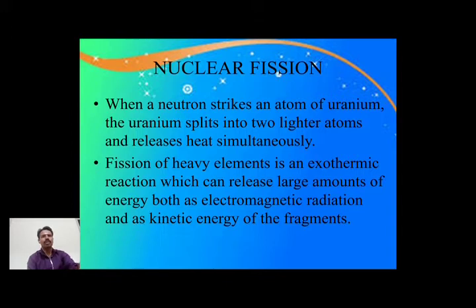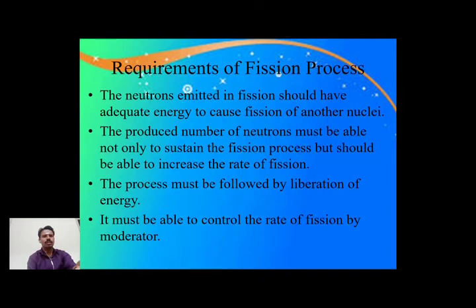It is a highly important parameter. What is the requirement? The neutron emitted in the fission should have adequate energy to cause fission of another nucleus. The number of neutrons produced must not only sustain the fission process but should be able to increase the rate of fission. It is the main advantage as well as a drawback. Suppose we increase the fission rate, it is possible to create a bomb. To avoid this, it is possible to reduce the speed or rate of the fission. We can use the moderator. The process must be the liberation of a huge amount of energy.